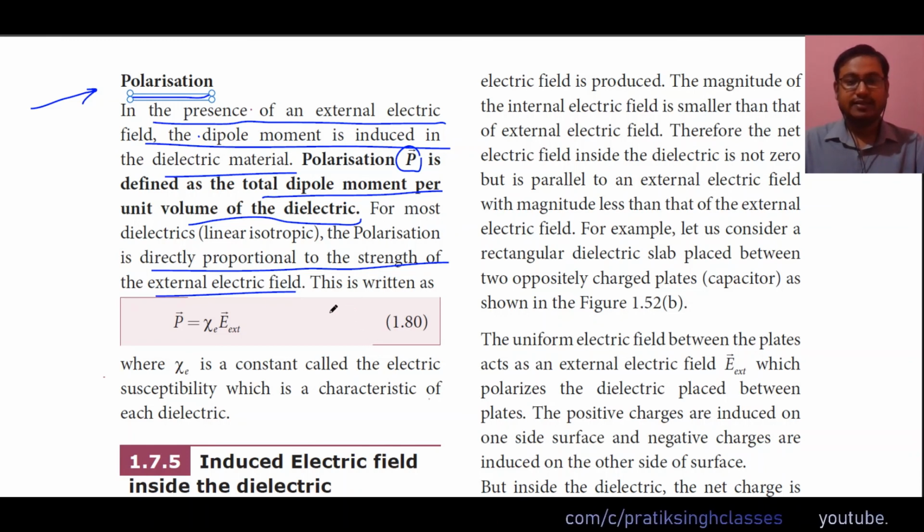This is written as vector P equals chi_e times E external, where chi_e is the electric susceptibility of the material. It is a characteristic of the dielectric, meaning this chi_e value will be different for different materials, and it depends on how tightly the electrons of the atoms of the dielectric are attached to the nucleus.